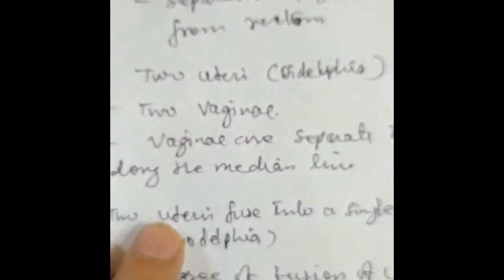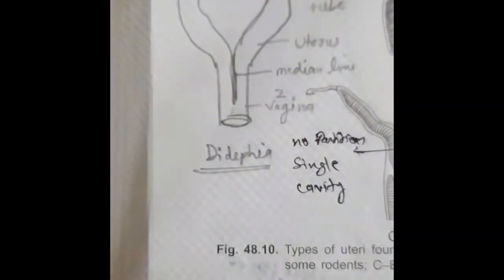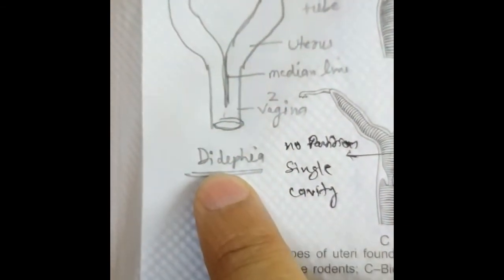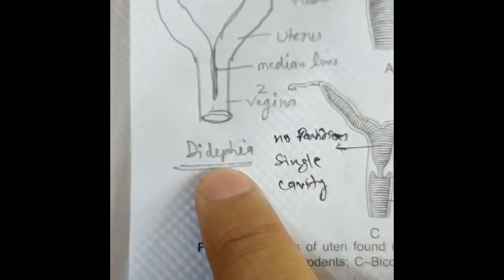In marsupials there are two uteri, that is why they are called didelphia, and there are two vaginae. The vaginae are separate but joined along the median line. Here you can see this is the didelphia condition, found in marsupials.